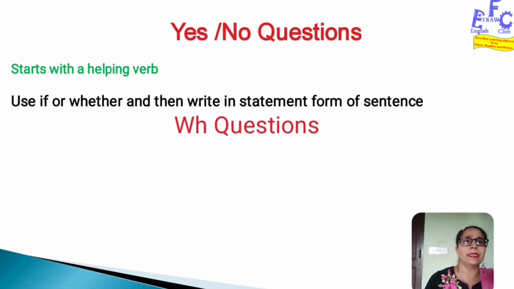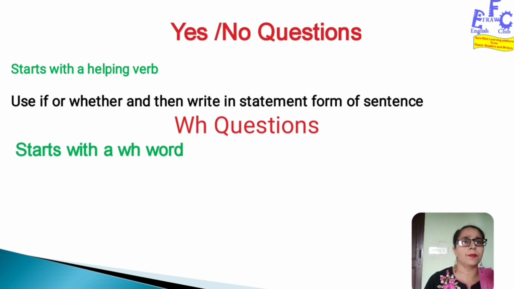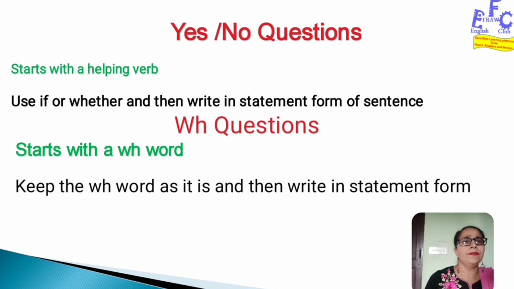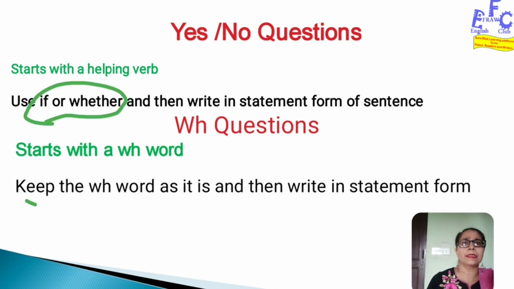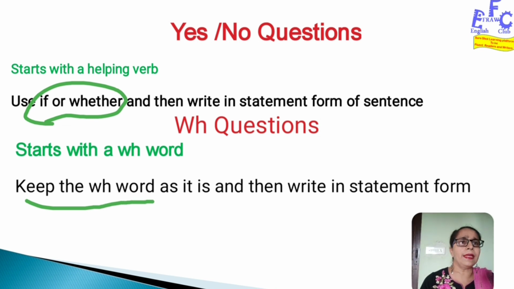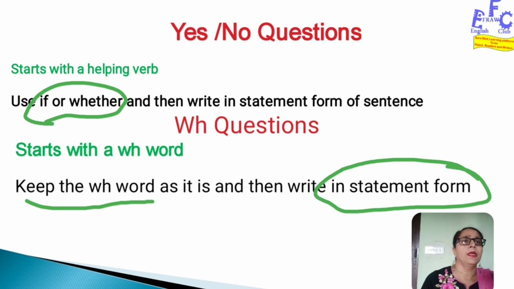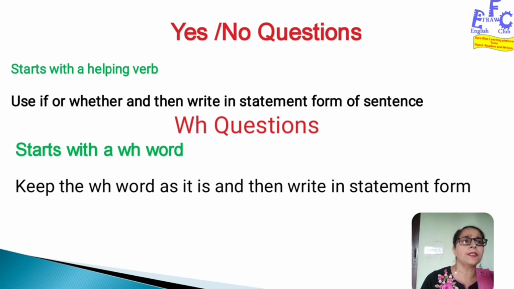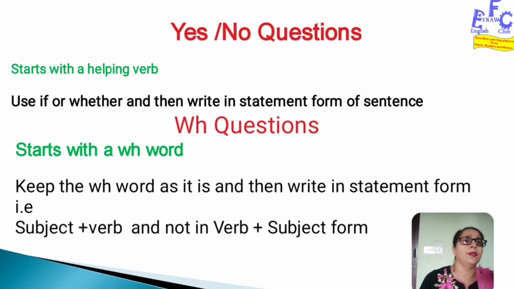Then WH questions. Let's look at WH questions. A WH question starts with the WH word, and how to tackle this? Keep the WH word as it is and then write in statement form. This is the main thing that we need to remember.